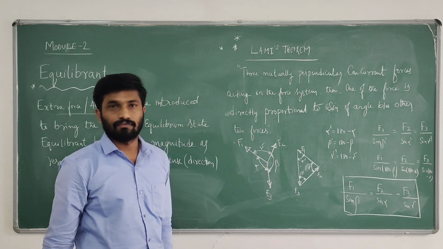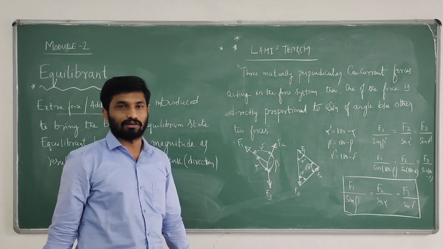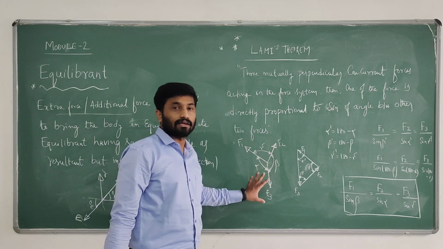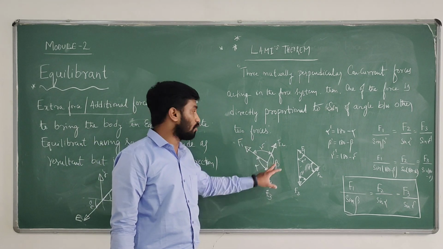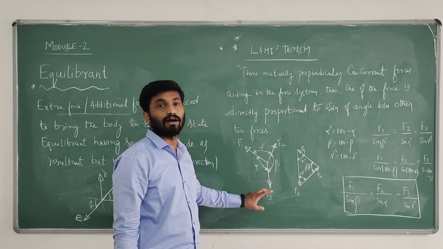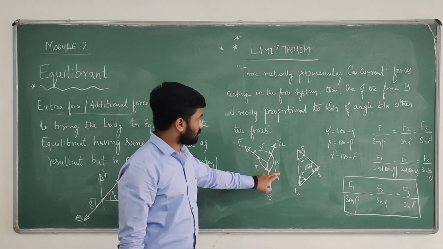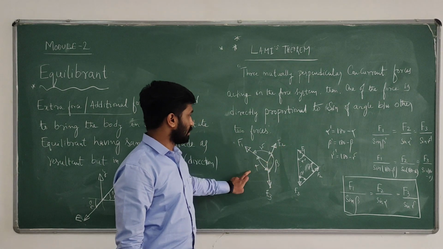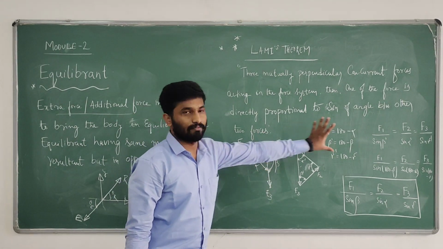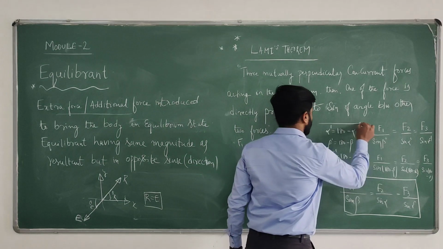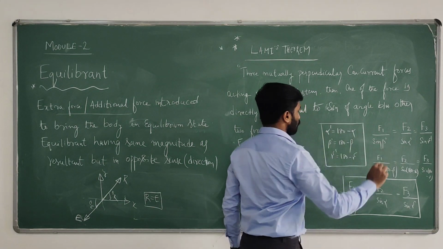It's a very simple thing. Explain Lami's theorem: three mutually perpendicular concurrent force system acting at a single point, then one of the force is directly proportional to sine of angle between other two forces. See, F1 divided by sine beta, F2 divided by sine alpha, F3 divided by sine gamma. This is regarding Lami's theorem. Very, very important theorem for 5 marks.